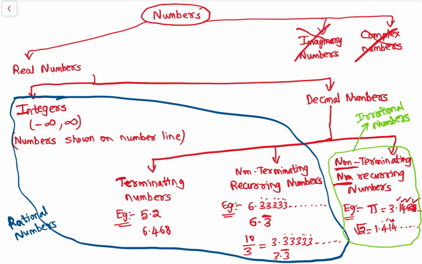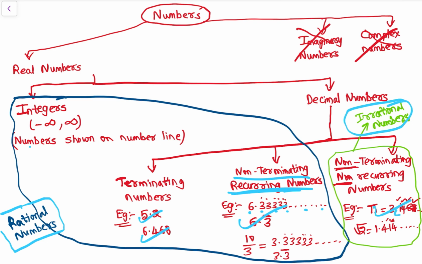See, we can understand it like this. All these numbers, they function rationally. Integers, minus infinity to infinity, so they are rational. Then terminating numbers, there is rationality, and in non-terminating recurring numbers, there is rationality, the same number will come again and again. These are irrational numbers. They behave as whenever they want, right? So there is no end to it. So this is rational numbers and this is irrational numbers, right? So this is the basic thing.